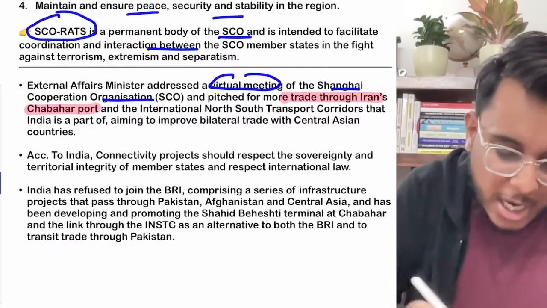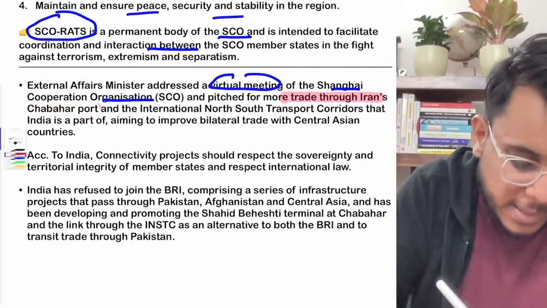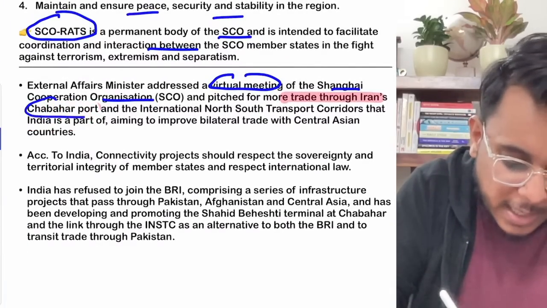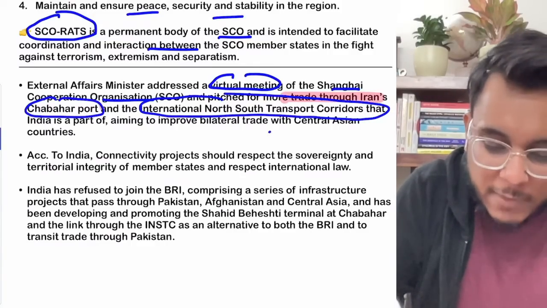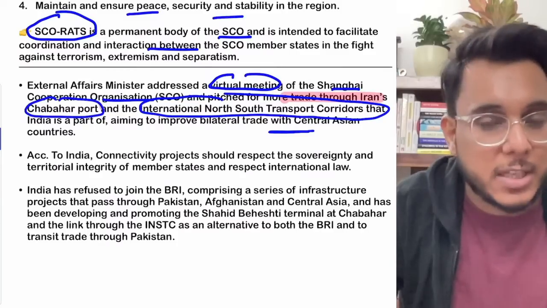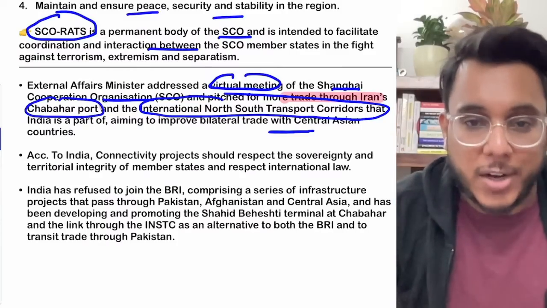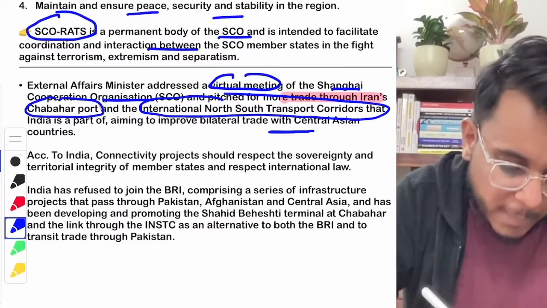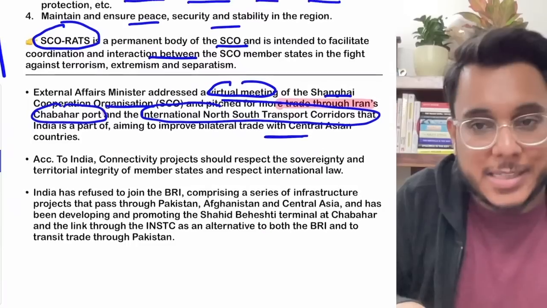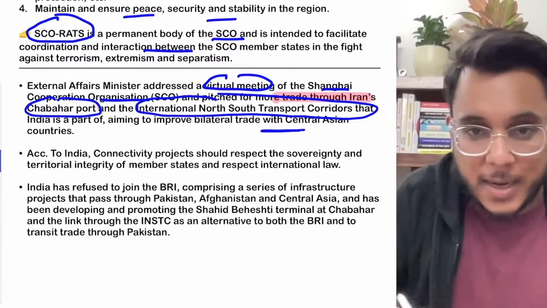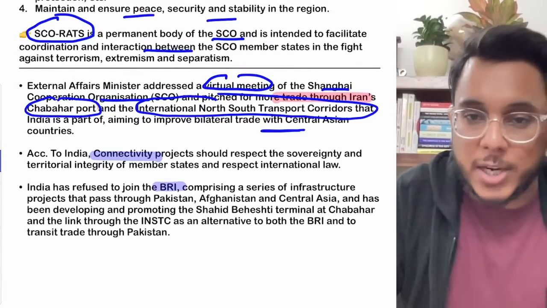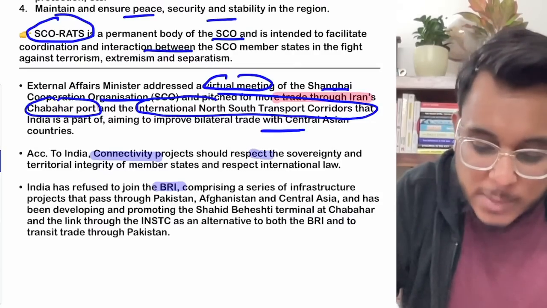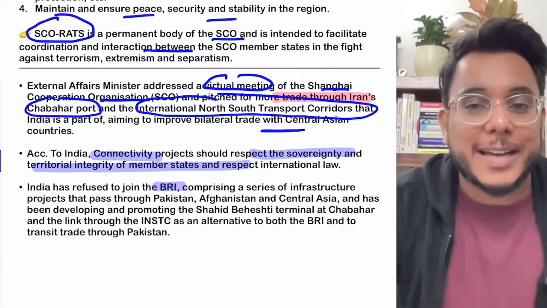Apart from that, the Chabahar port, fine. The Chabahar port as well as the International North-South Transport Corridor are very important, as they will improve the bilateral trade of India with the countries in Central Asia. Now India has also commented that some of the countries, and this is an indication to China, are taking up connectivity projects, for example the Belt and Road Initiative. These connectivity projects should respect the sovereignty and the territorial integrity of the member states.